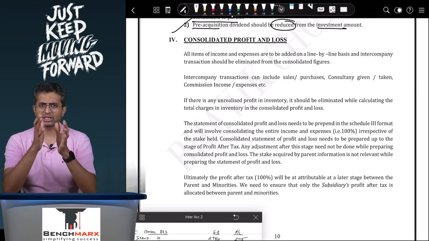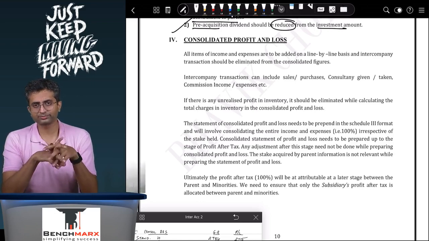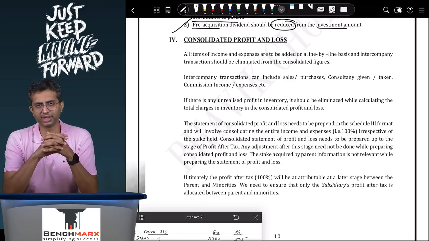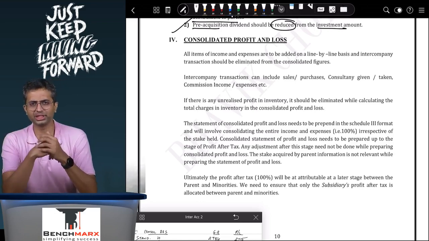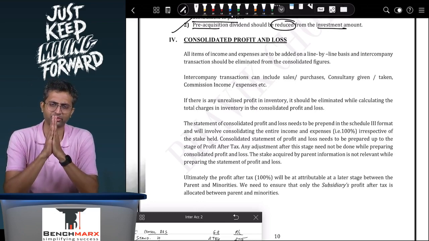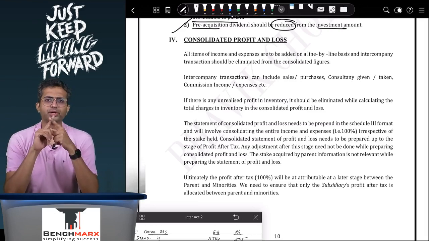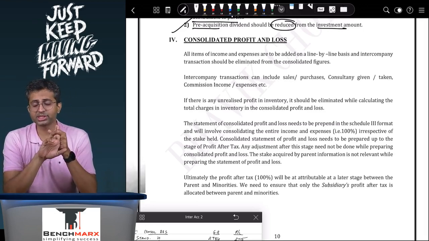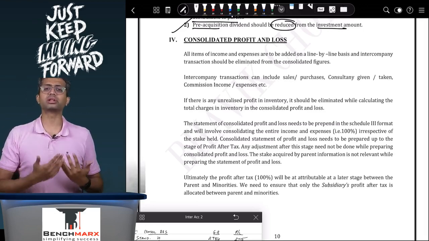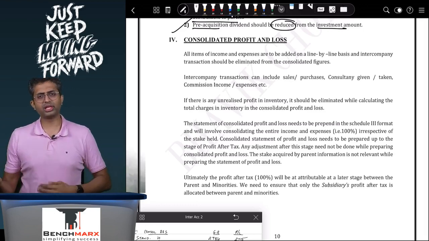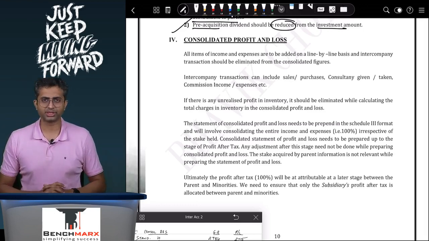So when you prepare the consolidated profit and loss account, you will eliminate the intercompany incomes with the intercompany expenses. You will consolidate 100% of the incomes, 100% of the expenses, and if there are any intercompany incomes, you will eliminate it against the intercompany expenses.